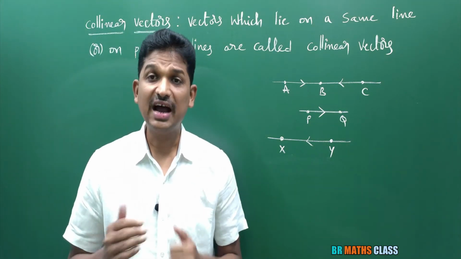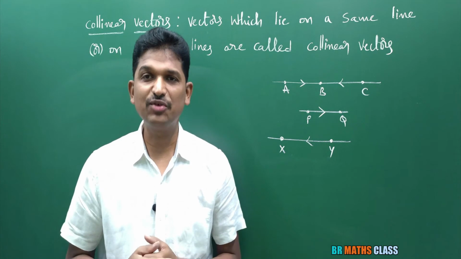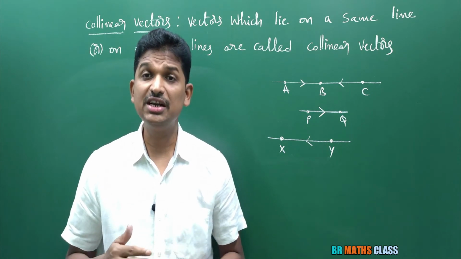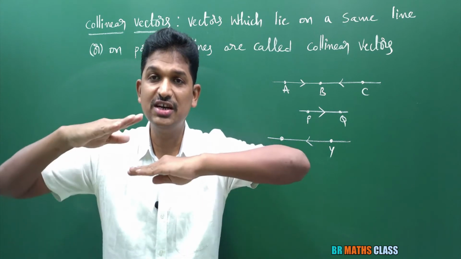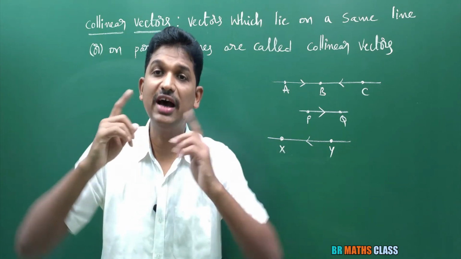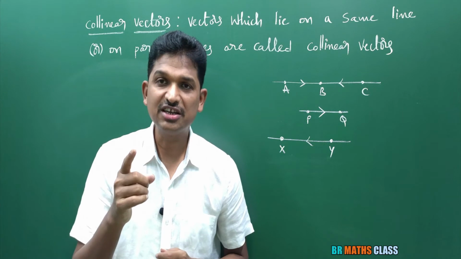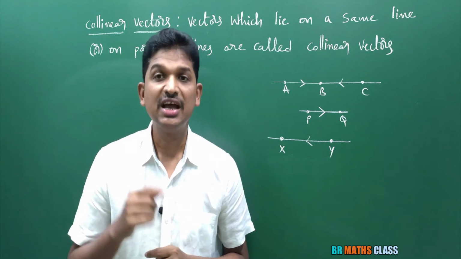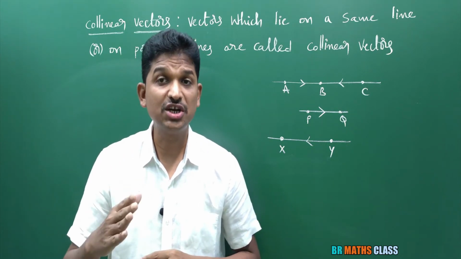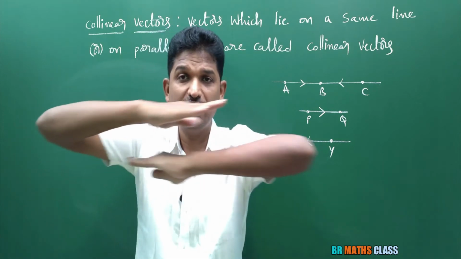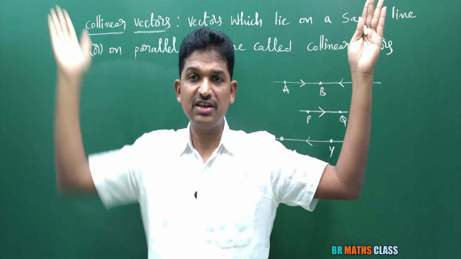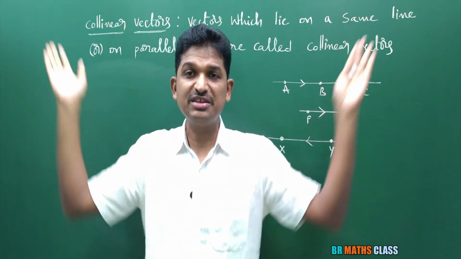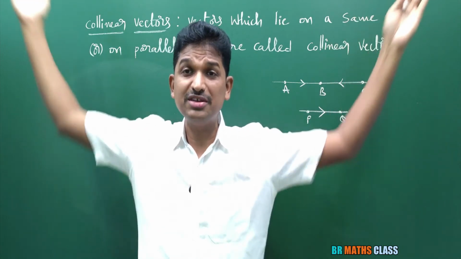Next definition is unlike vectors. What are unlike vectors? The vectors which are in opposite direction, not a different direction. The vectors which are in opposite direction are called unlike vectors. Like vectors means vectors which are in the same direction. Unlike vectors means vectors which are in the opposite direction, like this only, opposite direction. See, not this one, this is different direction. One vector is going like this, one vector is going like this, means they are different direction.